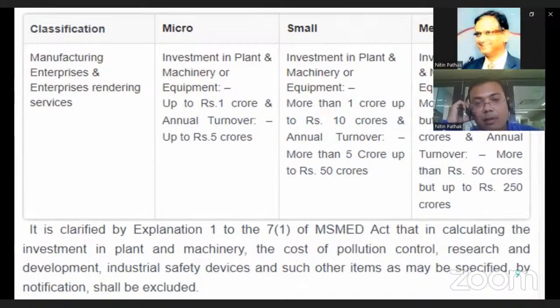Similarly, if the investment in plant and machinery is more than 1 crore up to 10 crore, but annual turnover exceeds 50 crore, say 51 crore, then they are not a small enterprise; they are covered under the medium size enterprise. And this provision 43BH only applies to micro and small enterprises, not medium size enterprises.